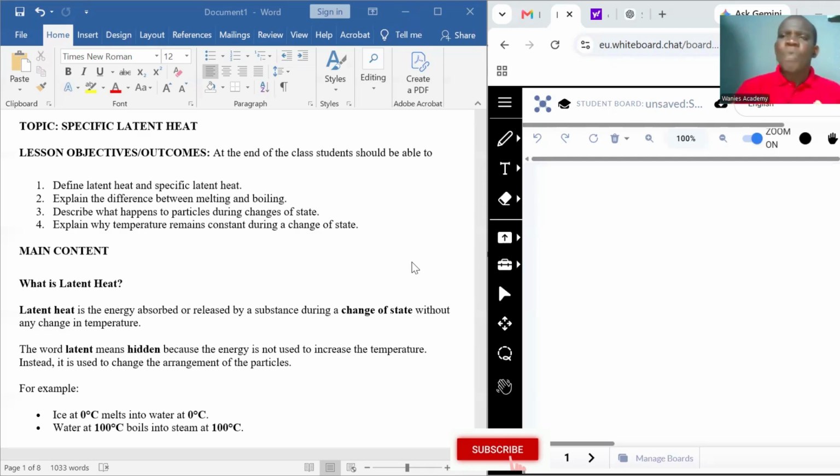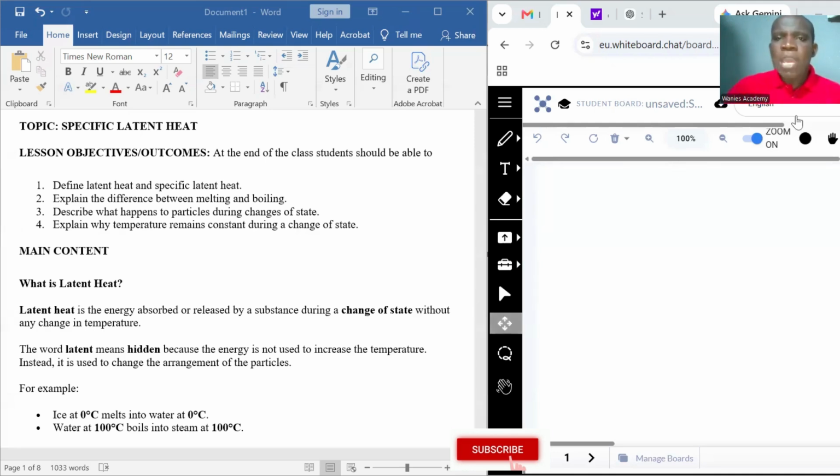So basically what happens is a change in the arrangement of the particles of that matter. It does not necessarily lead to an increase in temperature. Rather, it leads to a rearrangement of the particles of that matter.